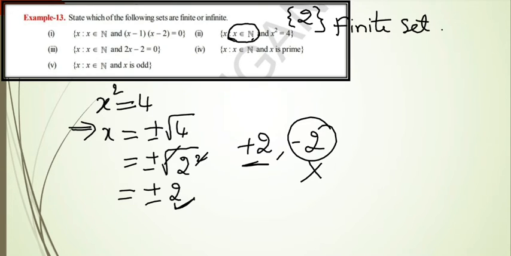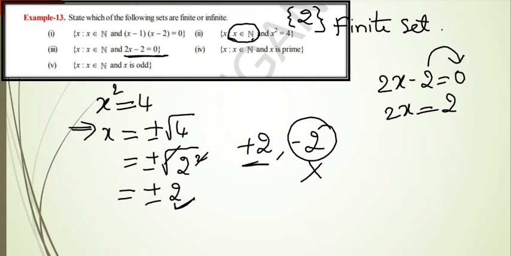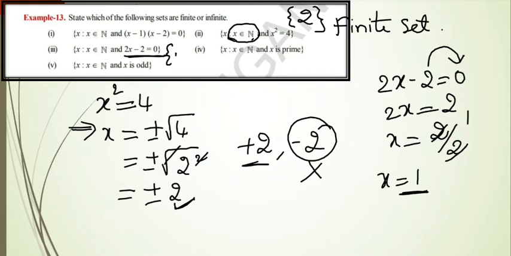Okay, like this we have to write the remaining. So see, just the third problem. 2x minus 2 is equal to 0. So just solve this, you will get the x value. 2x is equal to minus 2 becomes plus 2. Then x becomes 2 by 2, so we get x is equal to 1. Clearly 1 is a natural number. So this set contains only one element. Therefore this is also a finite set.